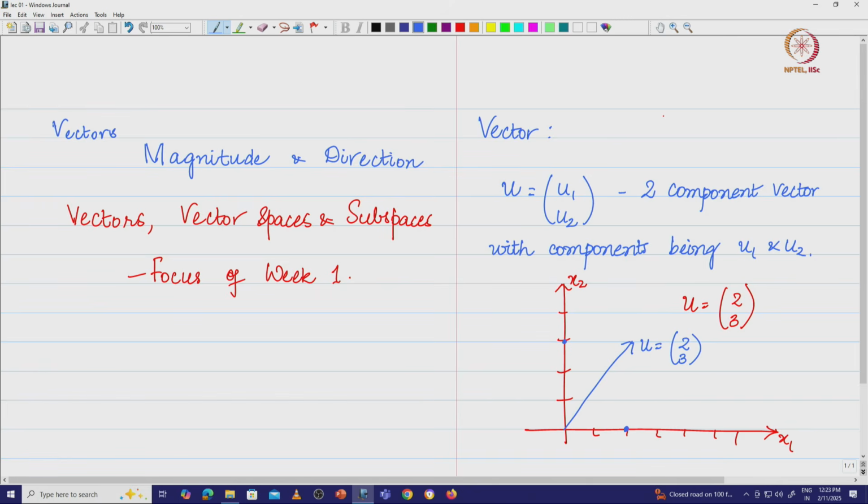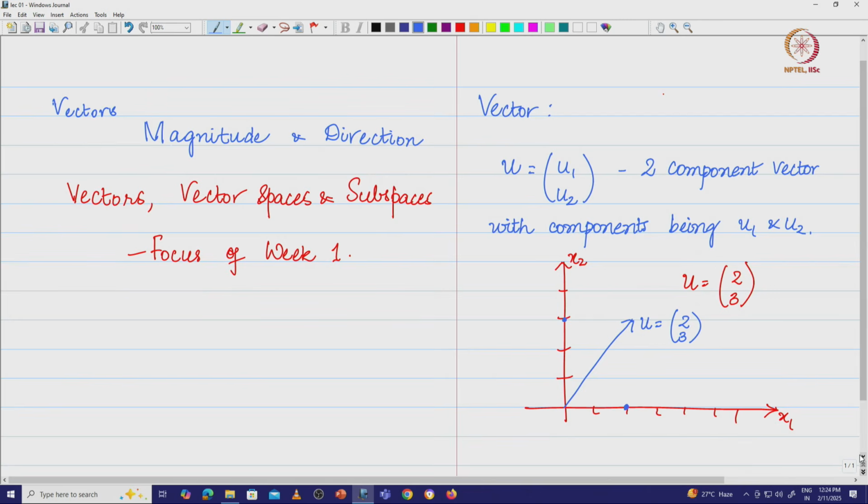When I say it is a 2 component vector, it is basically a couple of numbers, which could be real, complex or whatever. We try to focus more on real valued vectors. We will take real vectors, where the components are basically real numbers. So, we are going to say u is a real vector in the sense that the components of this vector are real numbers.